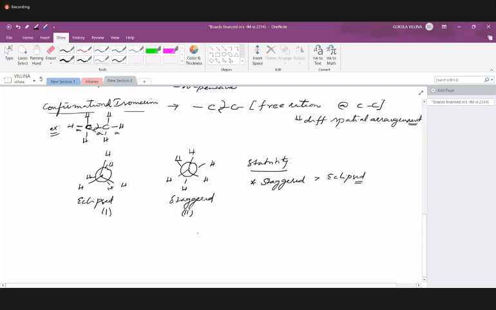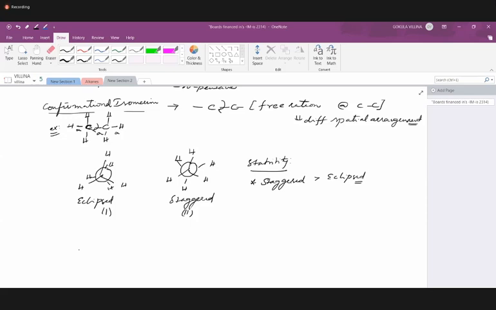How the gauche form will appear, and the partially and fully eclipsed forms, all those things we have learned in butane. Those energy profile diagrams we have already seen. But since we are in the chapter of alkanes, we are just making a note of what types of isomerism are possible. First is chain isomerism, depending on the number of carbons in the parent chain. The second is conformational isomerism: same molecular formula but different spatial arrangement of atoms.